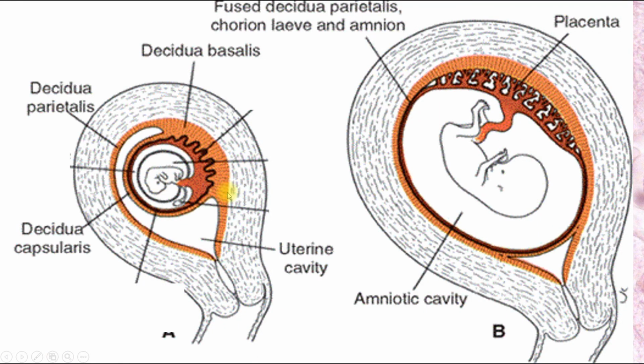And here we can see its decidua basalis, capsularis, and parietalis, and its uterine cavity. It's like the letter C now, or a question sign. And later, this decidua capsularis will be fused with decidua parietalis in the late terms of pregnancy. And here we can see the fusion, and the uterine cavity will be obliterated here, and it will be a small triangle in the lower part above the cervix of uterus till the late terms of pregnancy. So decidua capsularis will be fused with decidua parietalis.